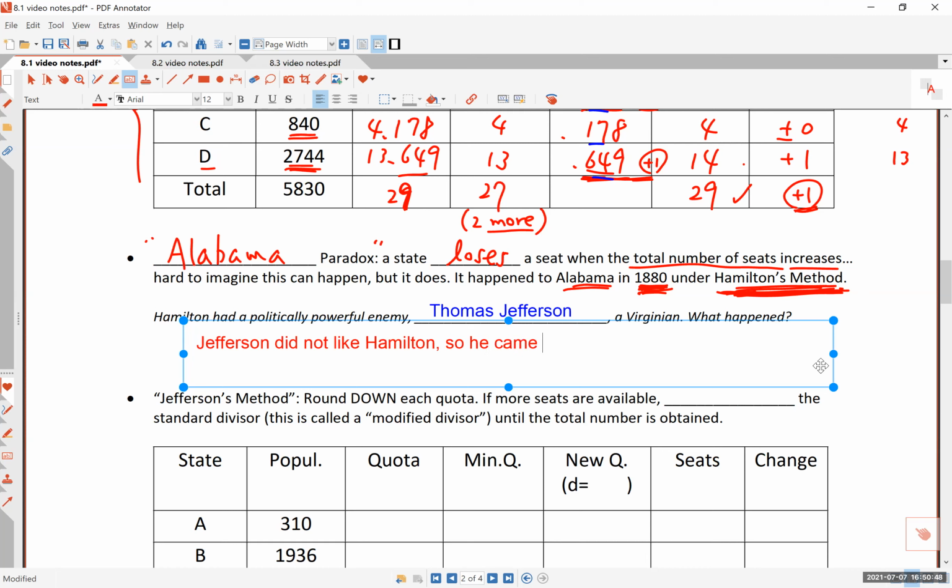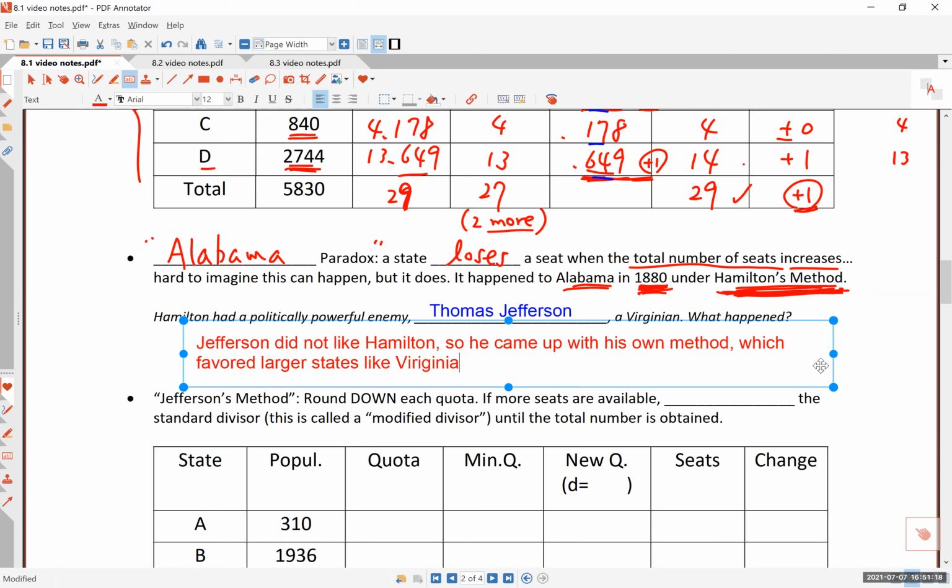But Jefferson did not like Hamilton's method. So he came up with his own method. Remember, he was a mathematician. He was a very educated mathematician, geometer, and lots of other things, astronomer, architect, and so on. So he came up with his own method, which is the next thing we are going to study, Jefferson's method. And not surprisingly, his method favored larger states like Virginia.